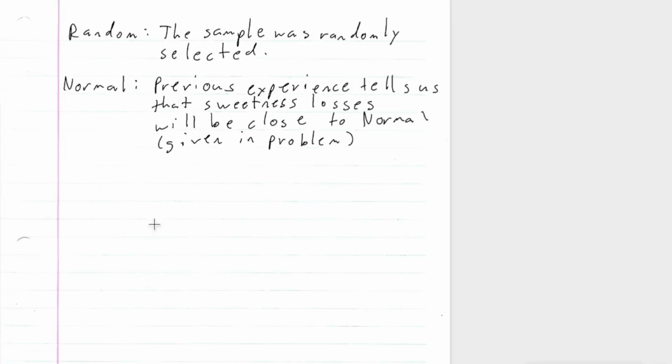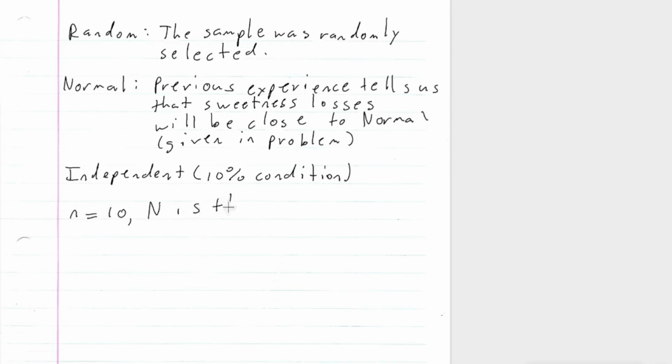Now let's get our independent condition, right? Independent, or otherwise known as our 10% condition. Okay, so we have n is equal to 10, right? That's the number in our sample, and capital N is the total number of batches, right?